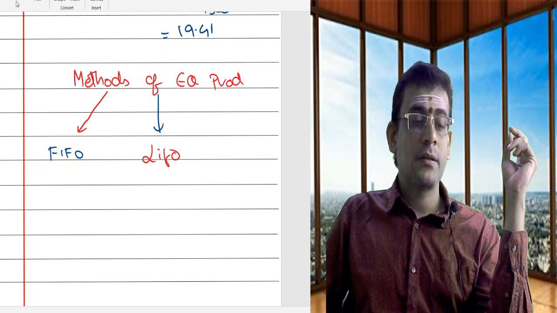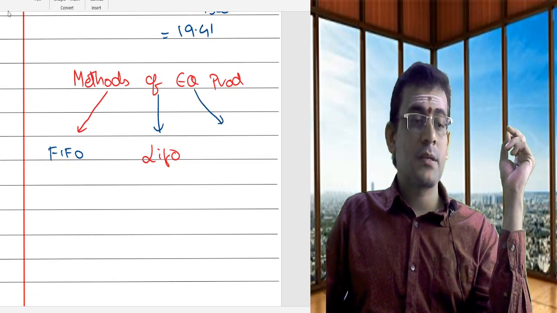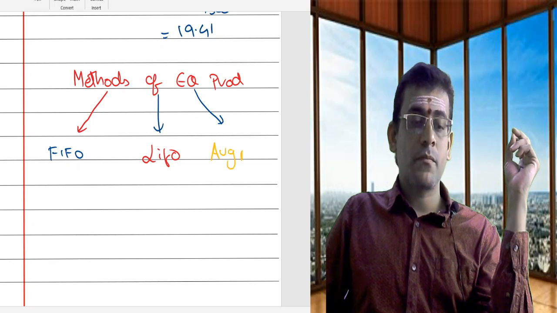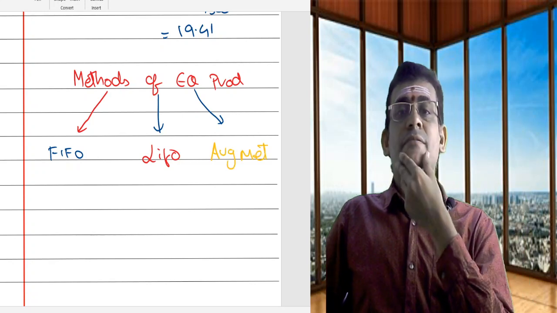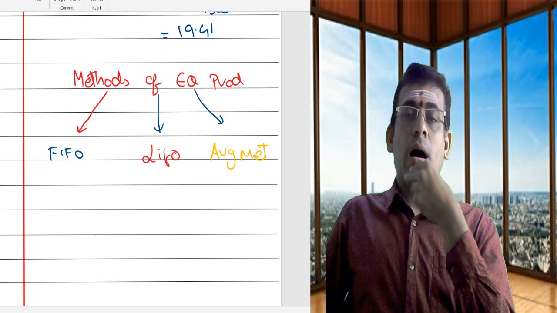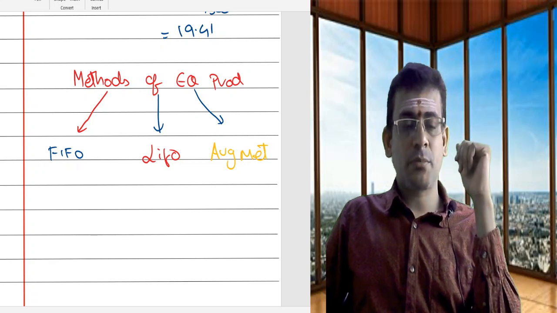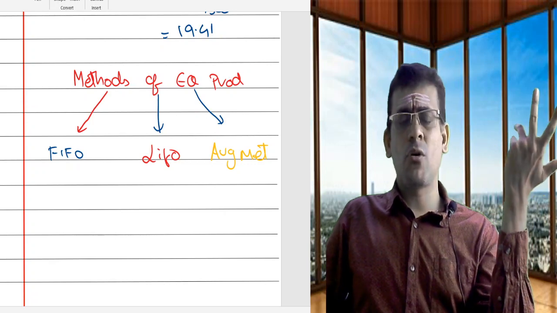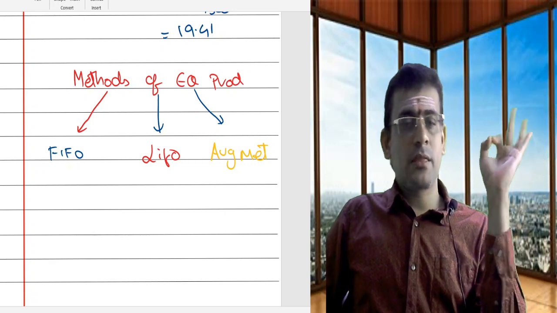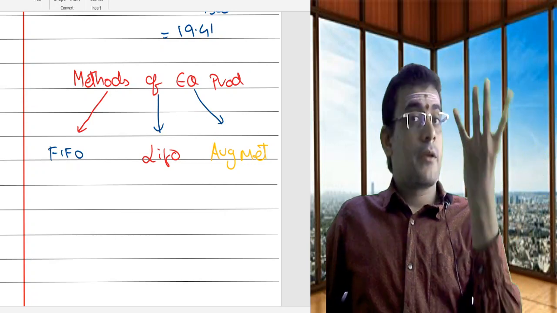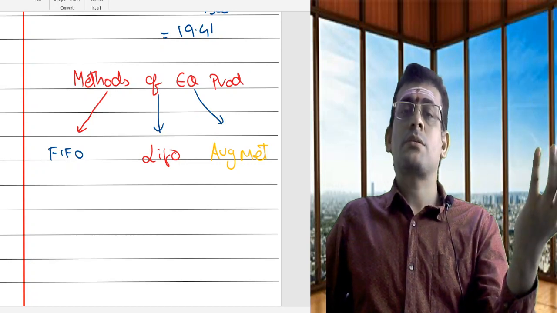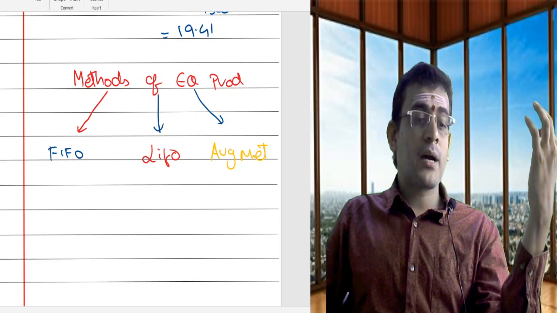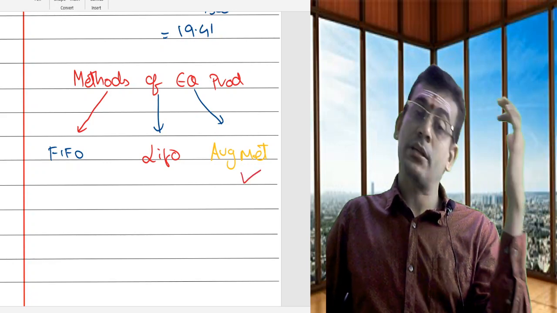Third method, there is something called average. So these are the three different methods we have for applying your equivalent production concept. Now, depending upon the situation, either FIFO, LIFO or average price method. If your examination problem does not mention any method, then the ideal method to be applied is the average method.